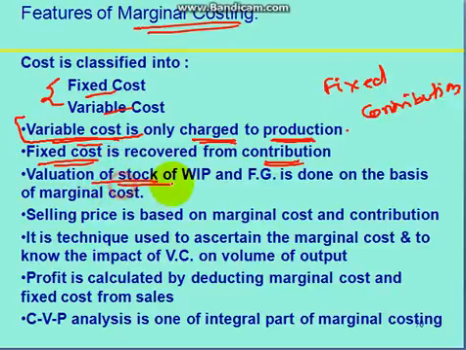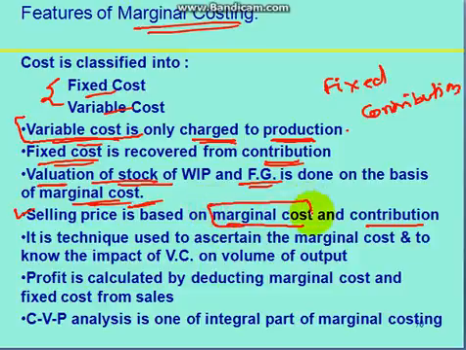But the valuation of stock, which is work in progress and finished goods, is done on the basis of marginal costing. So on what basis do we do valuation of stock? On the basis of the marginal cost. So the selling price is actually based on the marginal cost and contribution. What marginal cost we are getting in a product, and what kind of contribution is there, that will decide what the selling price of the product will be.